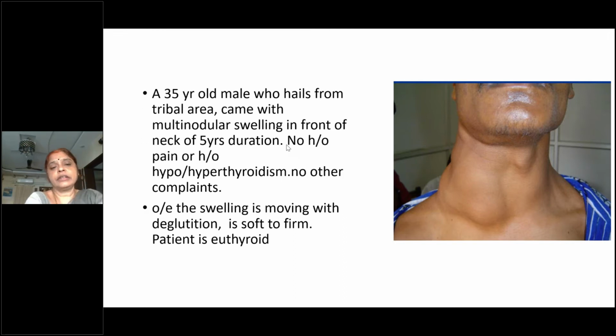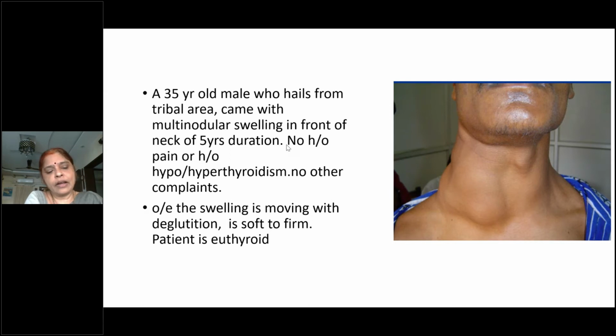So next, so no history of pain. Why should a patient with thyroid swelling have pain? What can be the cause? I have put the word pain. Students, thyroiditis, very good. So there can be inflammatory goiters.